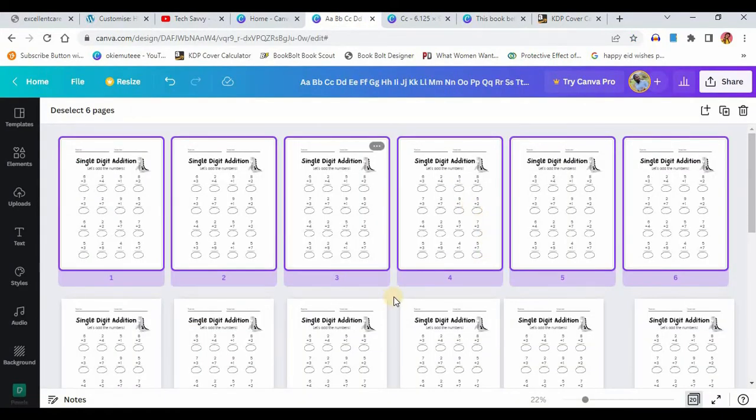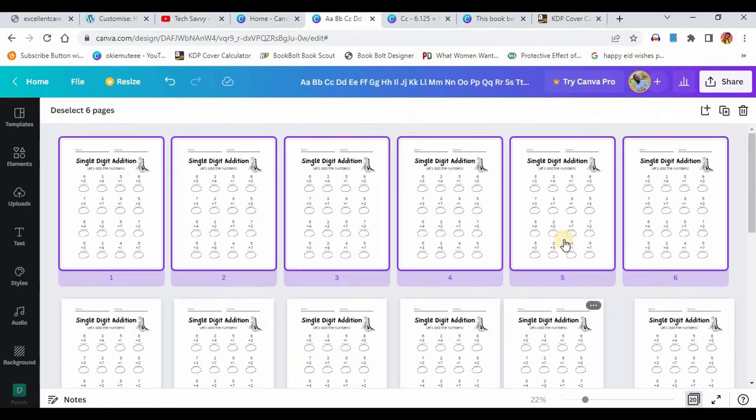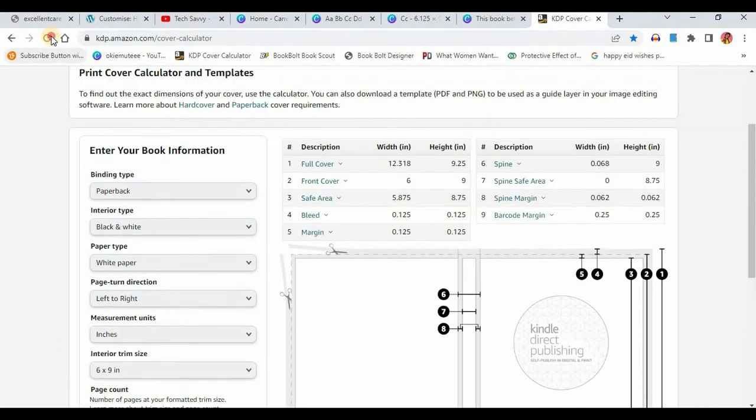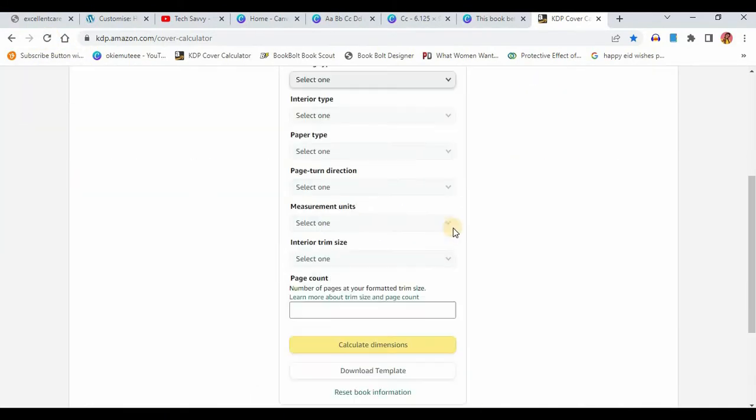Don't mind me, I'm just excited. So how did I get to this stage? Now remember, whenever I want to start my content, I always go to the Amazon KDP cover calculator. This actually helps me get started in knowing the measurement I want to work with. So if you come here to the Amazon cover calculator, I'm just going to refresh this now. Let's see. So this is it.